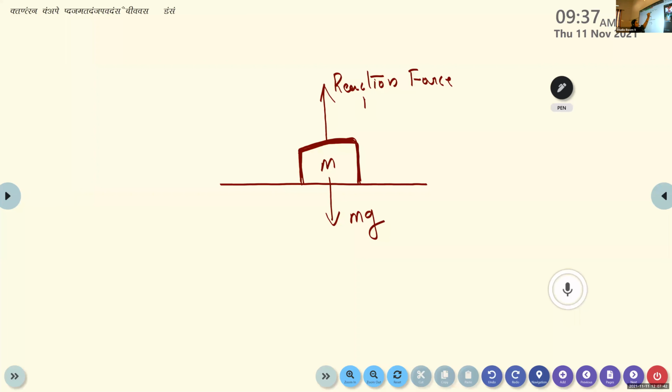And this reaction force is always normal to the surface of the object. Reaction force is the force acting on the surface of the object. Only if this reaction force and the vertically downward force are equal and opposite does the object remain in a state of rest. And the direction of reaction force is always normal to the surface of the object. All these points are clear?